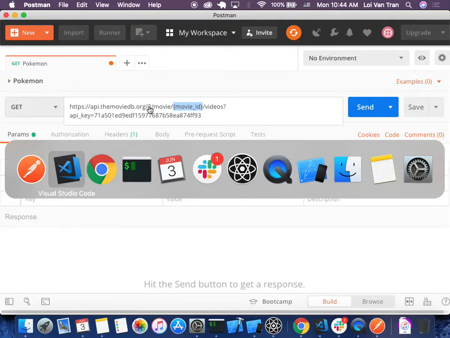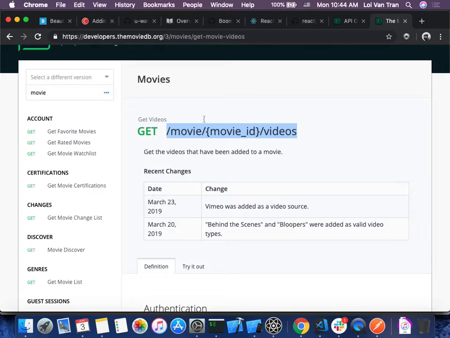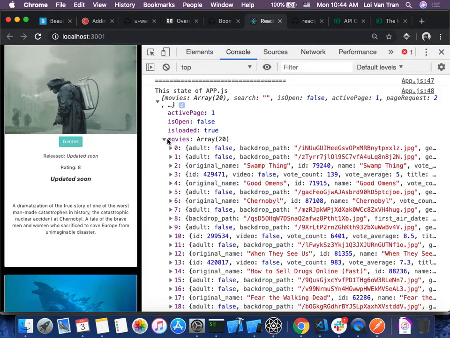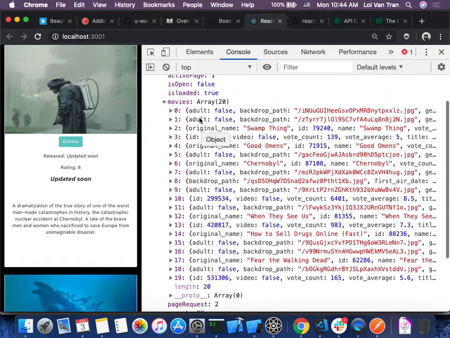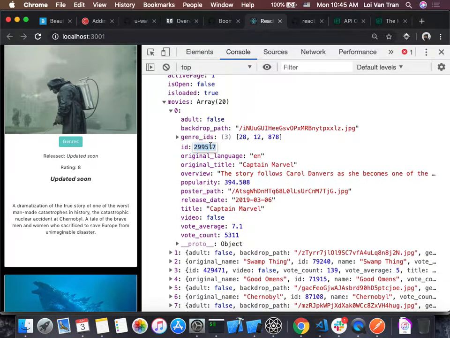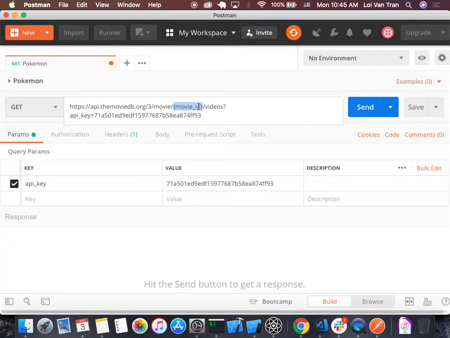We can simply look at our state, right? So if we look at our application, because we console logged over here, we have all our movies in this key. And then we look at some of these movies, we can look at all types of information about these movies. So if we look at each movie object, what do we have here, guys? Every movie object does have its own ID. So we can just grab this ID, paste it in the Postman, and I expect we should get some good data back. So it's send.